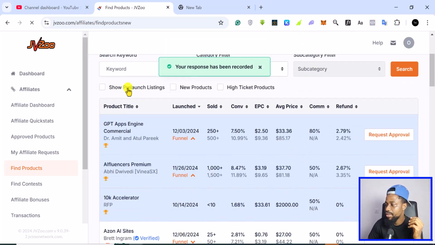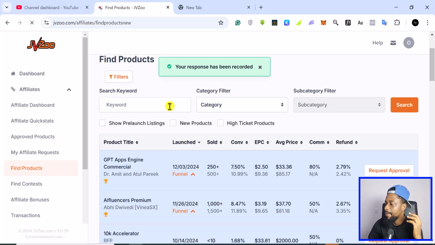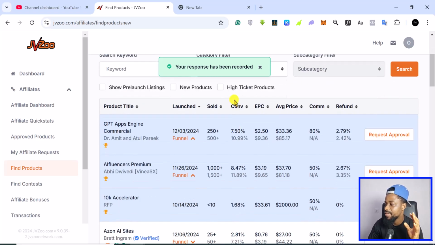From here you can find products by keywords, you can find them by categories, you can even find them by subcategories. Also, you can find them by products that are pre-launching, which means they've not launched yet, but they are planning to launch. You can find them by the newest products. You can find high ticket products.